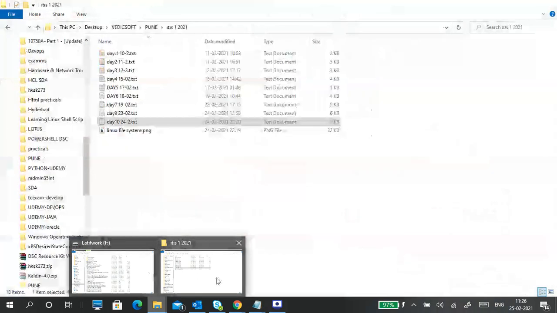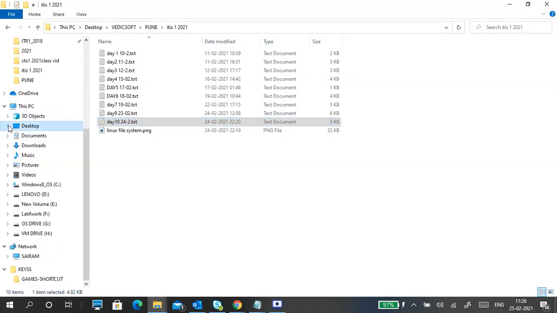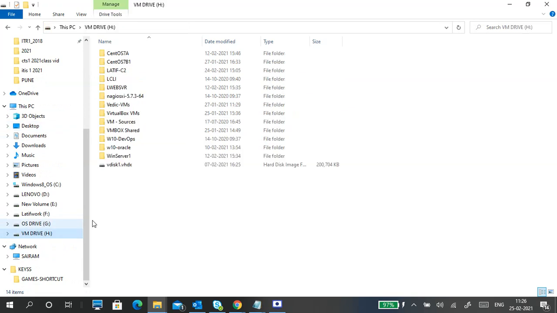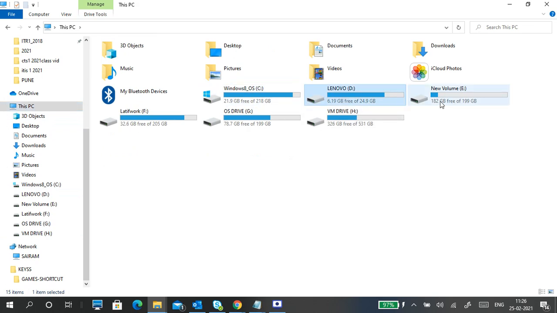So let me go to this virtual machine. My actual hard disk is the D drive. This is actually a 500 GB hard disk. I added a 1 terabyte extra hard disk to my laptop, then I got this much space. See, there is very little space now, only 32 GB free space.